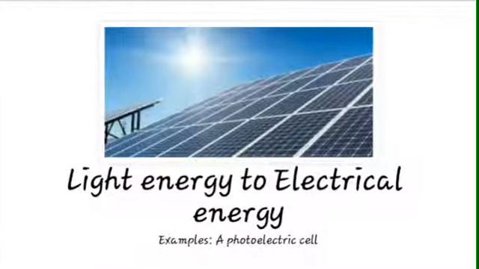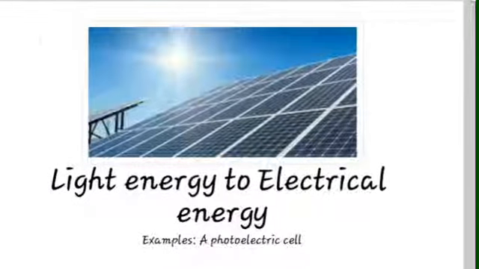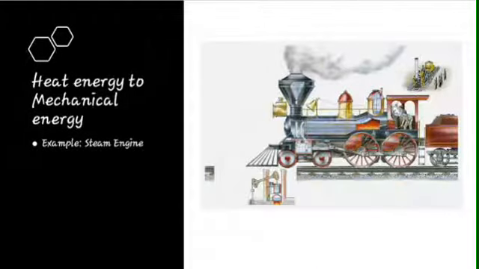Light energy to electrical energy is the next example, and the example for this is a photoelectric cell. In a photoelectric cell, optical energy is transformed into electrical energy because light photons are absorbed and photoelectric current is produced. The next example is heat energy to mechanical energy.